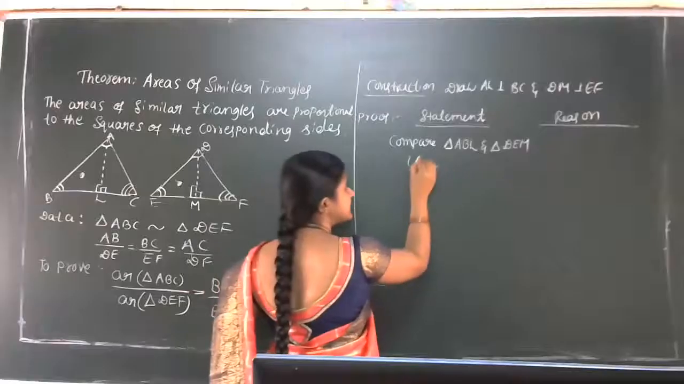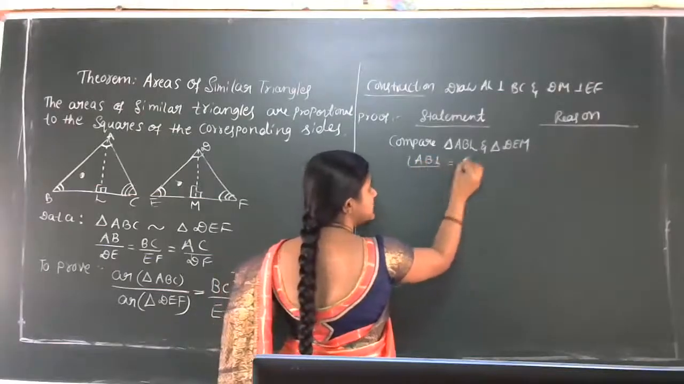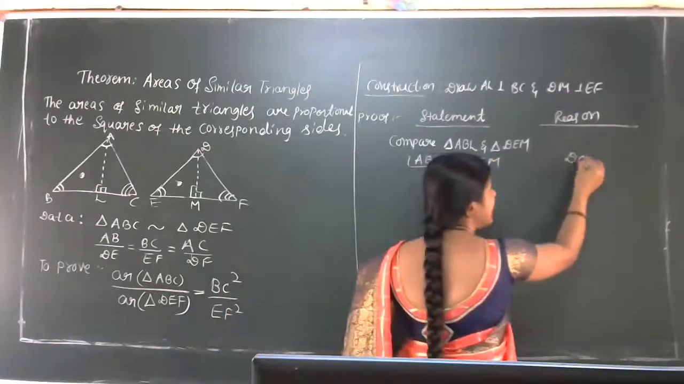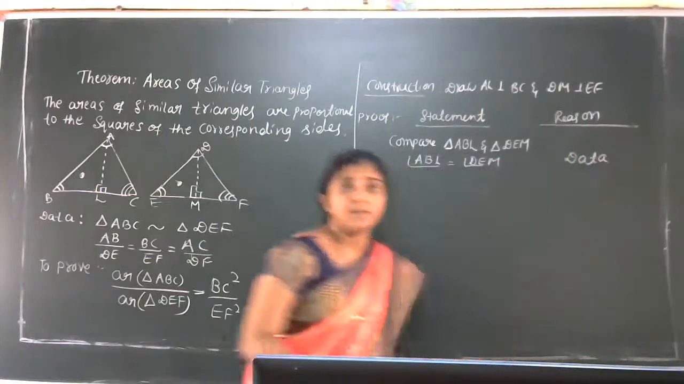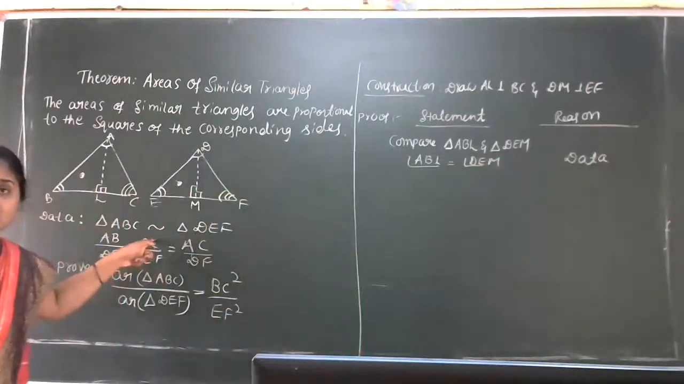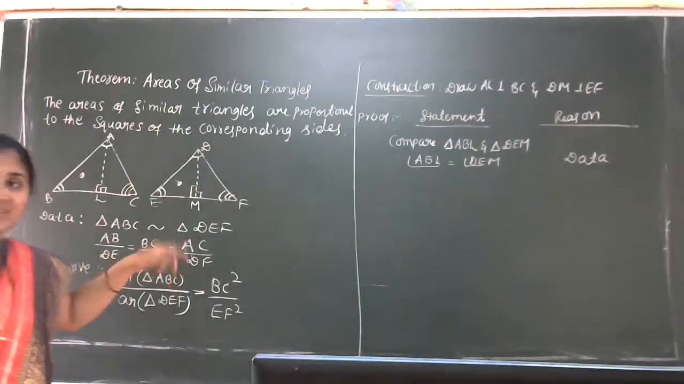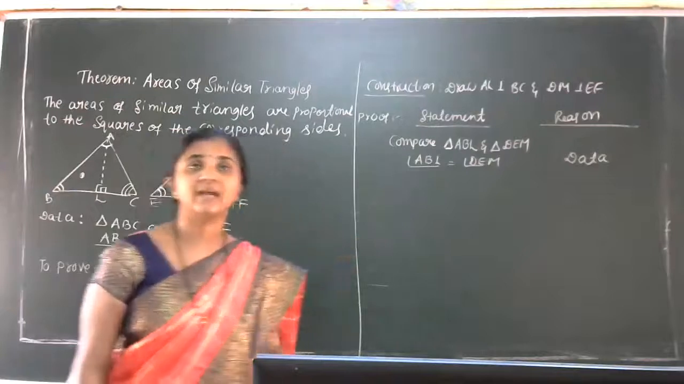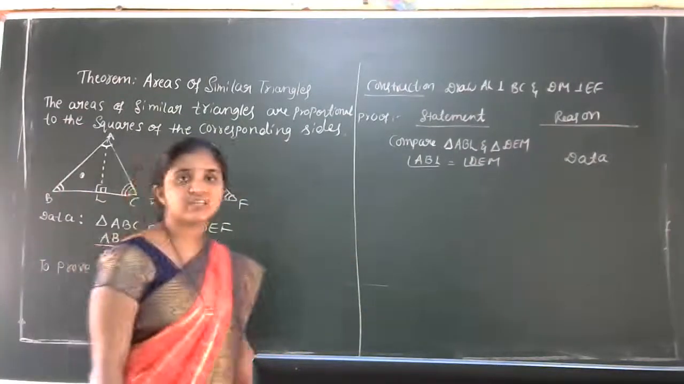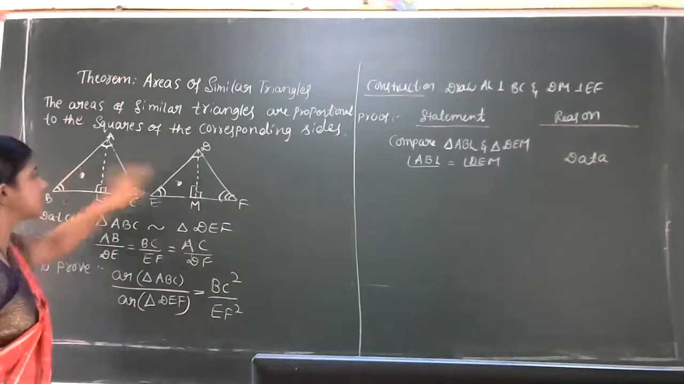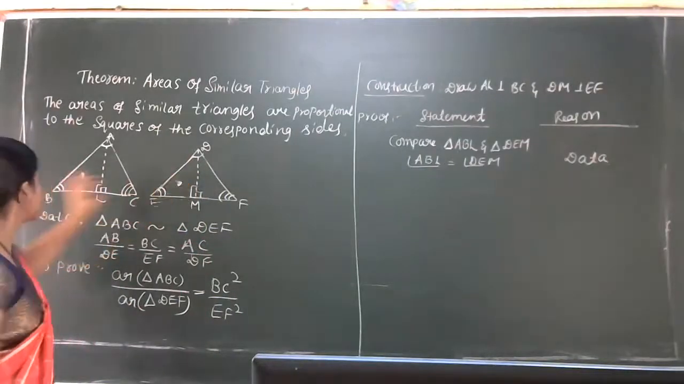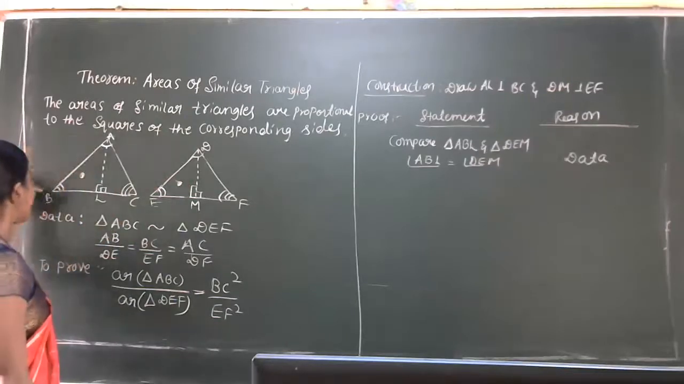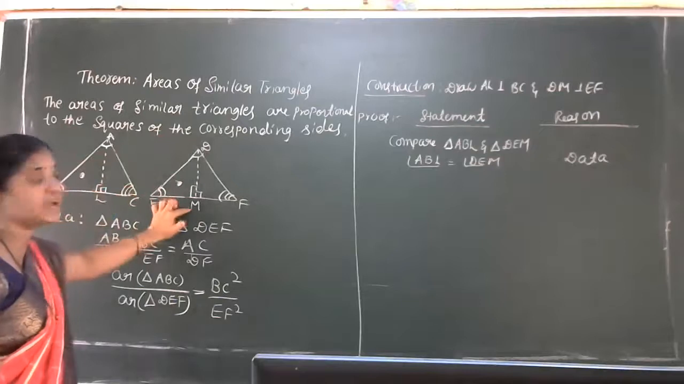First step is angle ABL is equal to angle DEM, because this is data. Data in the sense it is given only, but it is not stated in the data, it is understood. If the two triangles are similar, in the sense corresponding angles are equal, that's why in the reason part you have to write that as data. Got the first step? So you have to compare these two triangles. In the first step, angle B is equal to angle E, that is angle ABL is equal to angle DEM, data.